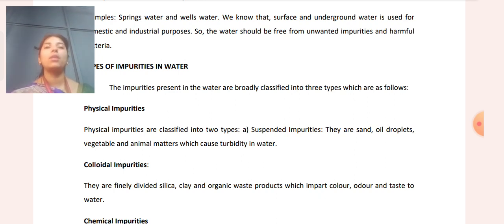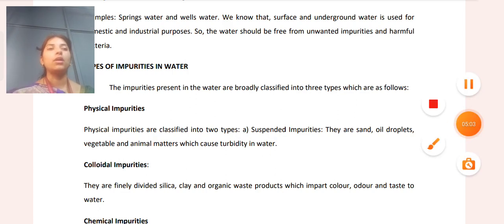Next are the colloidal impurities. They are finely divided silica, clay and organic waste products, which impart color, odor and taste to water.